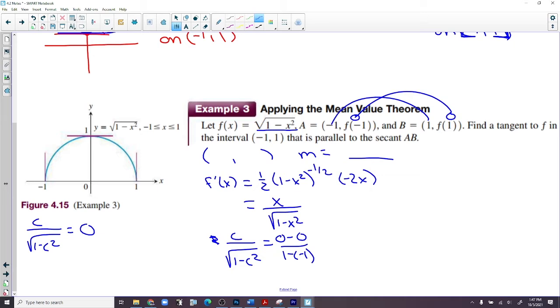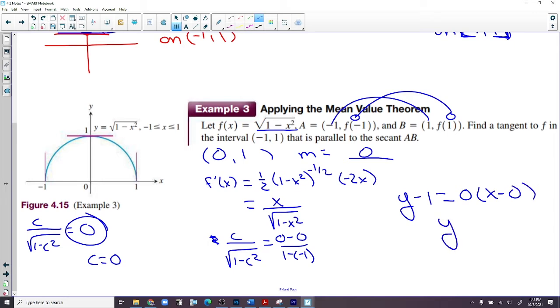Well, how do you make a fraction 0? Make the top 0, right? So c is equal to 0. So we have the point 0 comma something. Well, if I plug 0 in there, I get 1. So (0, 1), and I know the slope has to be 0. So y minus 1 is equal to 0 times x minus 0, which is really the equation y equals 1. I needed the slope of the tangent line to equal the slope of the secant line. All right, we got the answer.